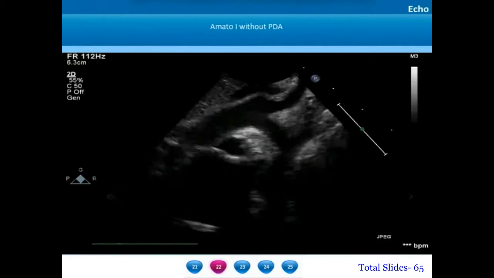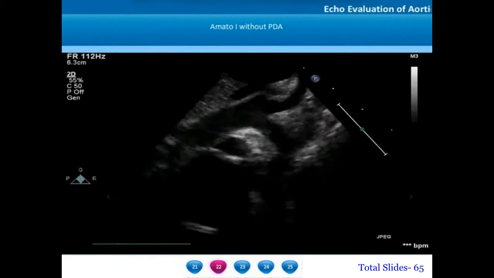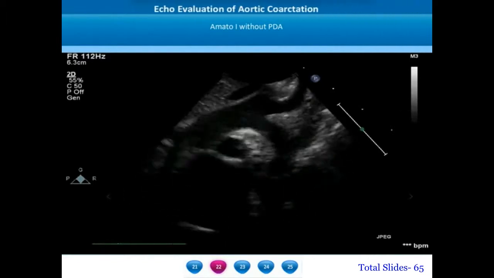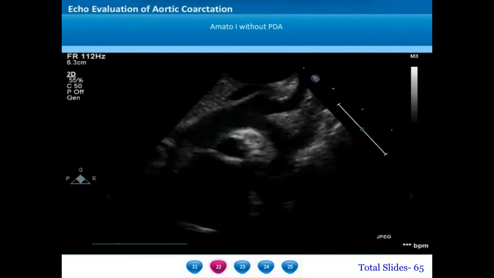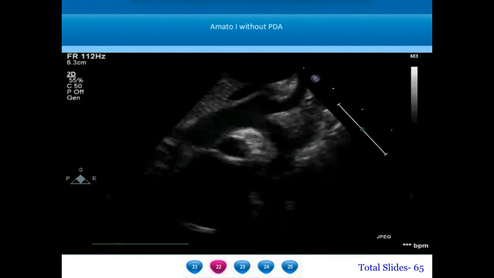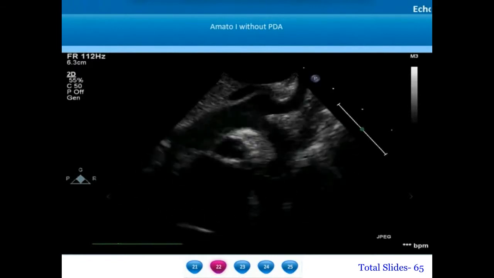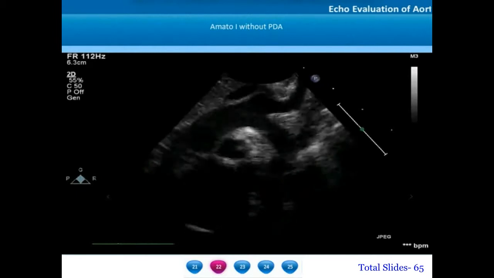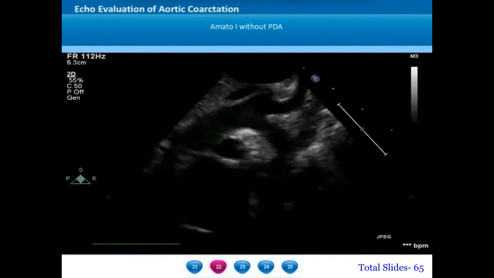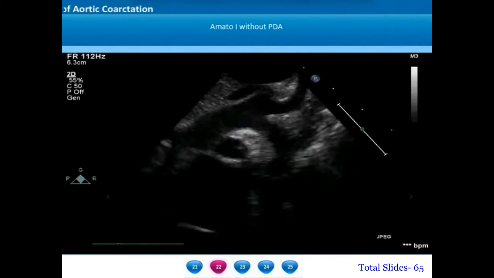Amato 1 classification refers to a very discrete coarctation. There will be a posterior aortic shelf and a significant coarctation. The isthmus, which refers to the portion of aorta beyond the left subclavian artery up to the coarctation, will be reasonably well formed. In this suprasternal long axis view, we can appreciate the size of the isthmus almost comparable to the size of the transverse aortic arch.